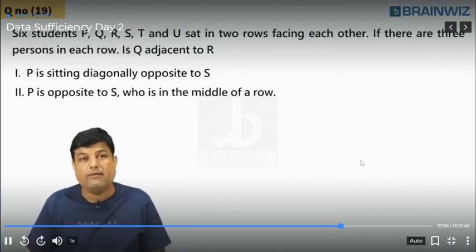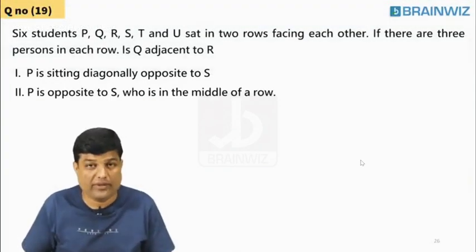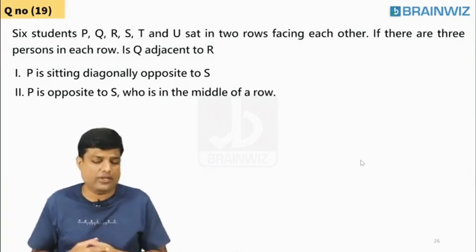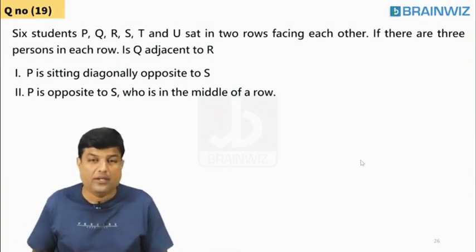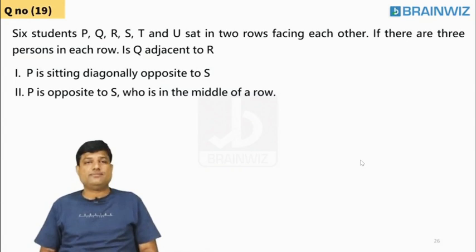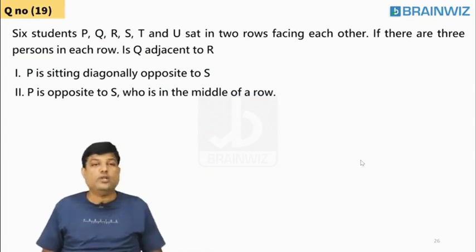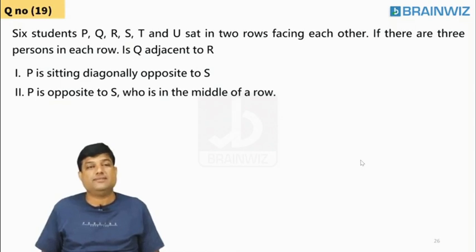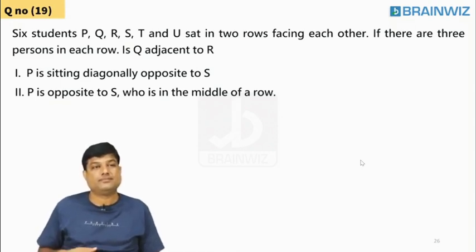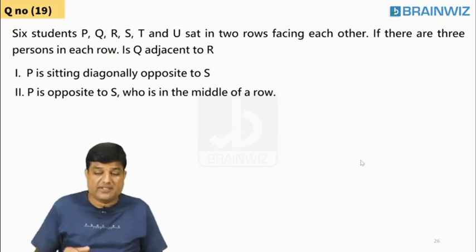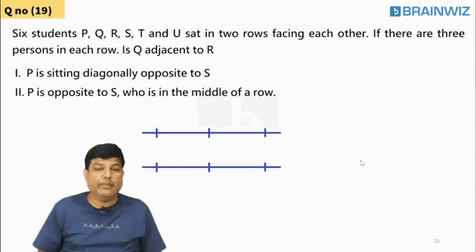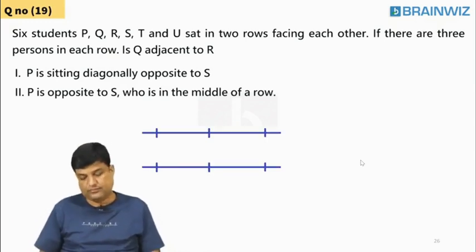Let's go. One from seating arrangement, as we already have a basic knowledge of seating arrangement, not complete seating. Do this 19th question, everyone. Make it faster. 6 people are there. P, Q, R, S, T, and U sat in 2 rows facing each other. If there are 3 persons in each row, like this. Make it faster, everybody.